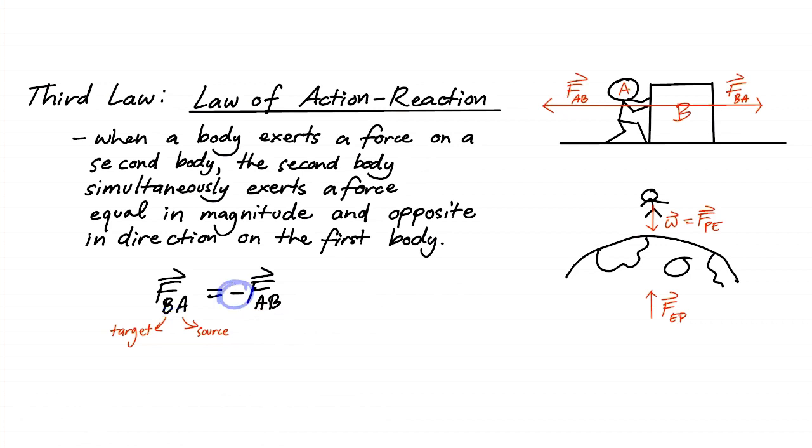So the negative value that we applied to this vector, to this force, will only affect the direction. So negative meaning opposite direction. But it will not affect the magnitude of the vector. Which means that if we look at the magnitudes of these two vectors, FBA and FAB, they should be equal. So we see here, maybe you can see the usefulness of Newton's third law in solving problems.